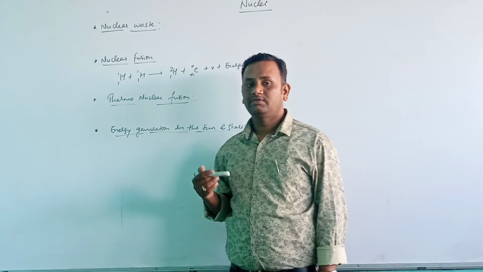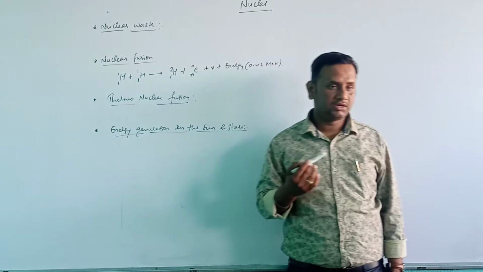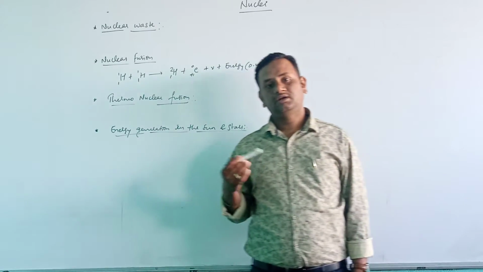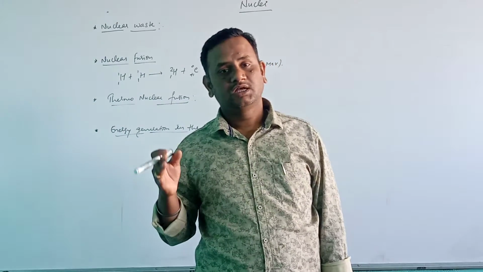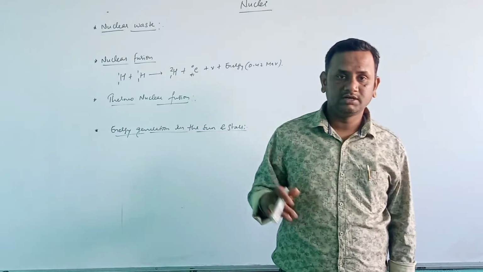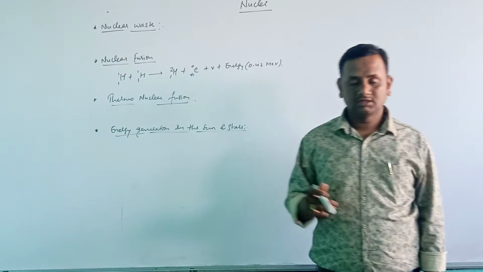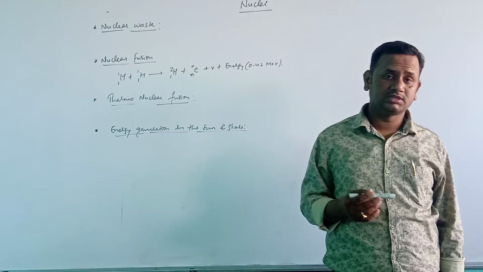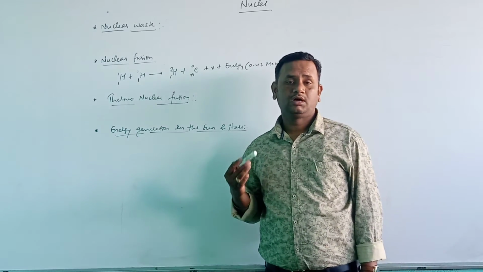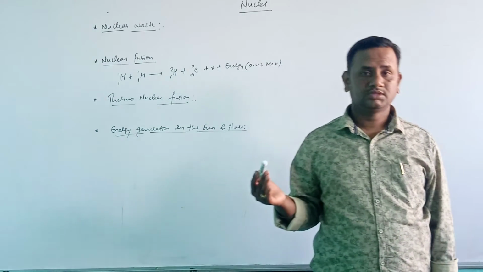So the nuclear waste produced in the nuclear reactor is dumped underground, at a certain depth which has been dug into the earth. This treatment reduces the harmful effect on the environment.